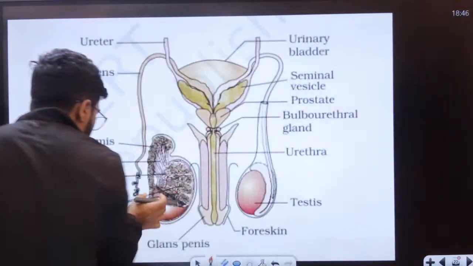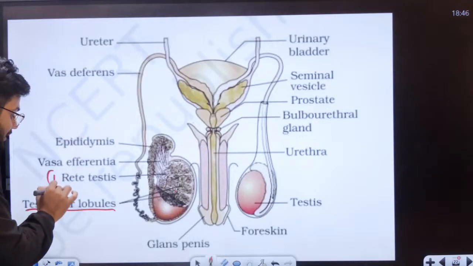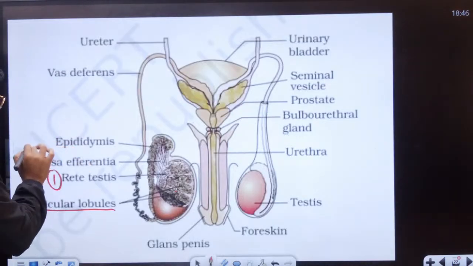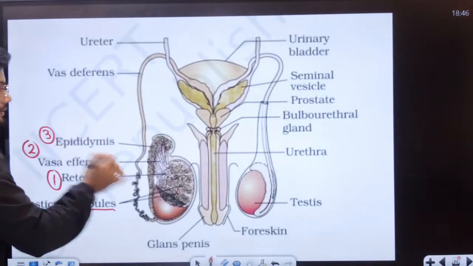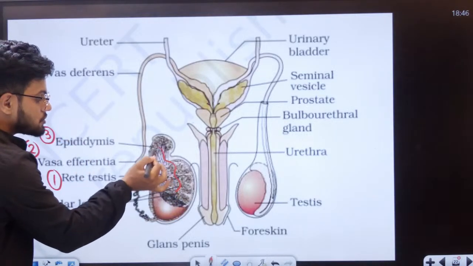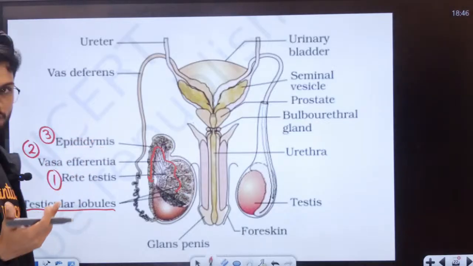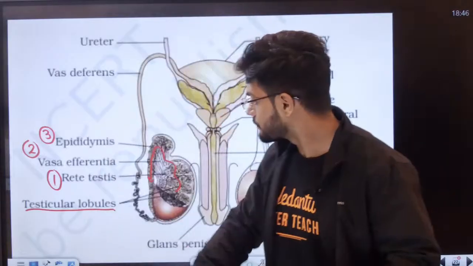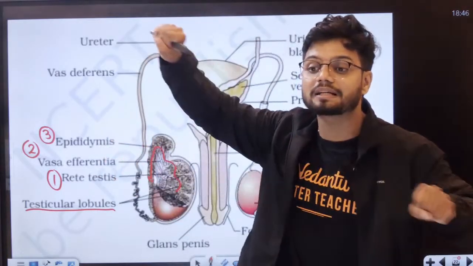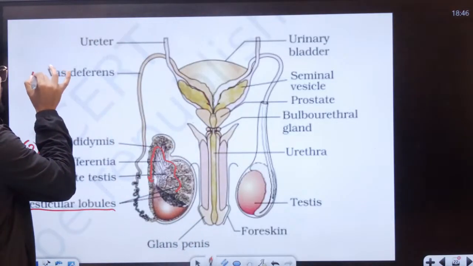From here, the sperm travel. The first location is called the rete testis. Then we have the vasa efferentia. Third is the epididymis. That is how the sperm travel outside. Students, remember, by the time it comes to the epididymis, it is very mature. The entire maturation of the sperm happens here, and the storage happens here. Remember, the epididymis is actually the longest region. Now, fourth is the vas deferens.